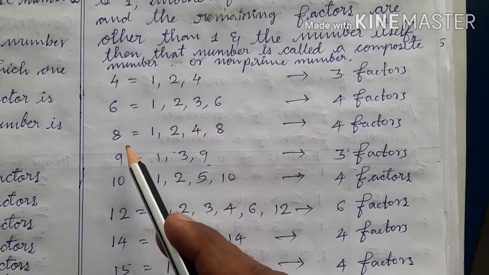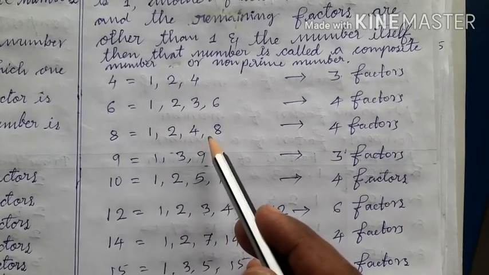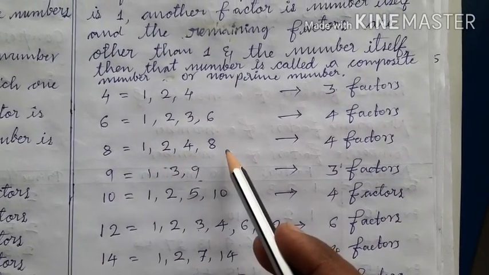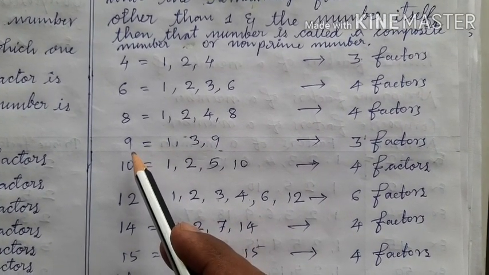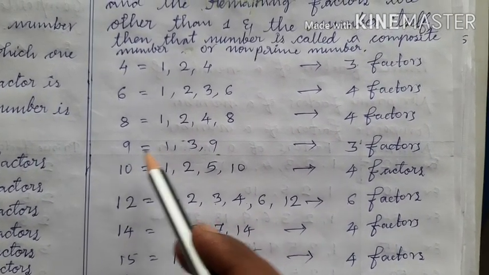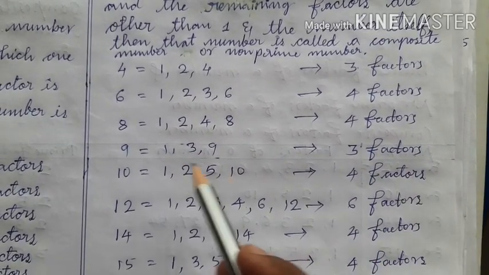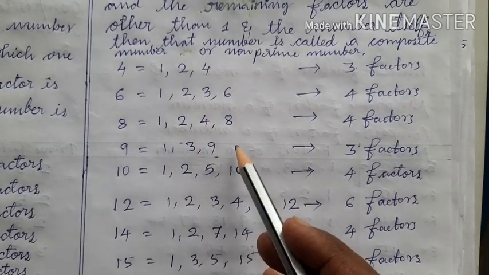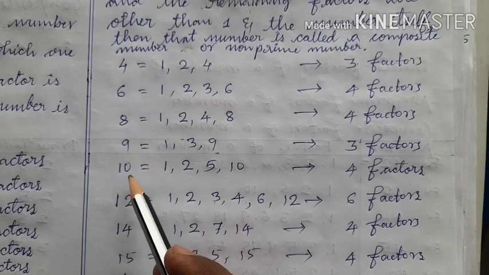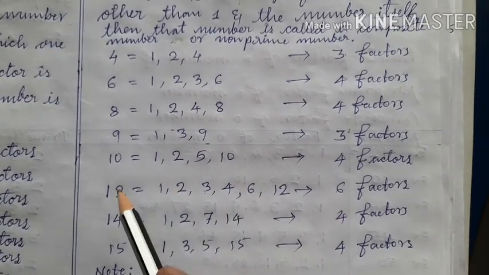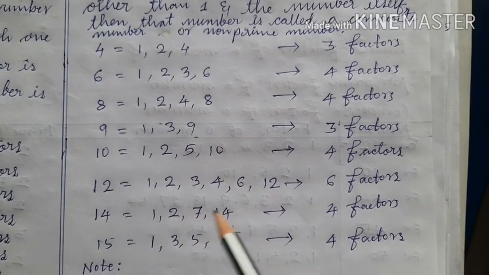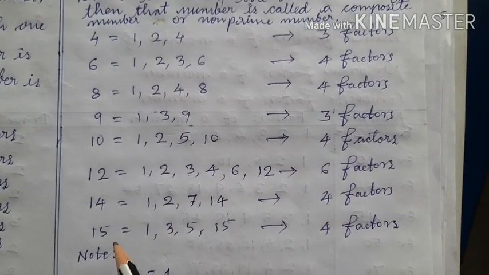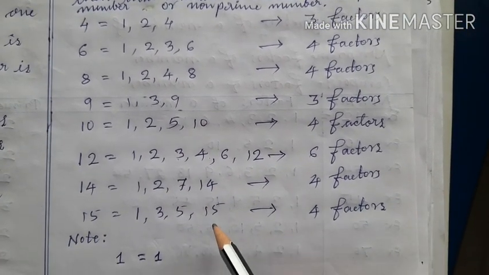What are the factors of 8? 1, 2, 4, 8. How many factors does it have? 4 factors. The number is 9. How many factors does 9 have? 3 factors: 1, 3 and 9. So children, 10 has 4 factors, 12 has 6 factors, 14 has 4 factors, and 15 has 4 factors.